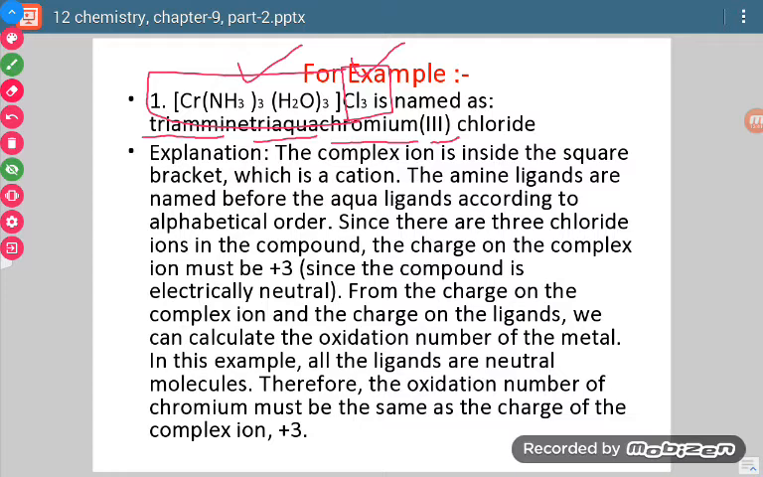They will not be named as ligand, because ligand is that species which is inside the square bracket. Cl3 is outside the square bracket, so it will be named as a normal ion. So it is chloride ion. Now it will be named only once. This is the rule. So what will be the name? Chloride. So its name will be triamine triaqua chromium(III) chloride.